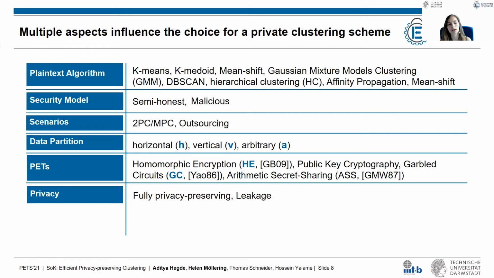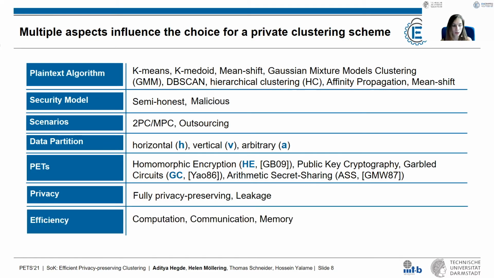Then, as already indicated, only a few works, actually only 10 works, achieve full privacy preservation. The others leak some kind of information in between, and we also categorize this kind of information that is leaked there. And finally, the efficiency property. We, of course, want to have a computationally, communication, and memory efficient protocol. And we also look at these aspects in our work when we categorize the different protocols.